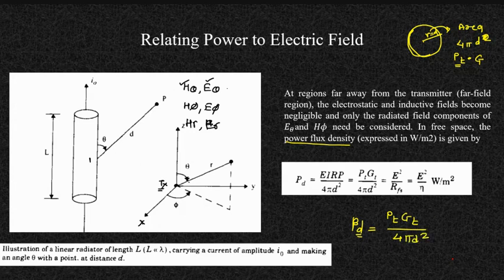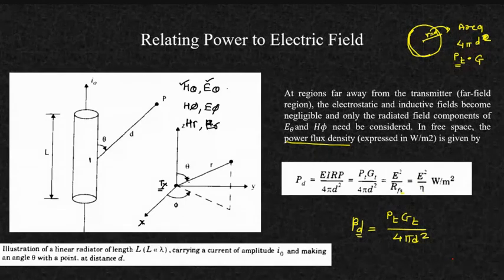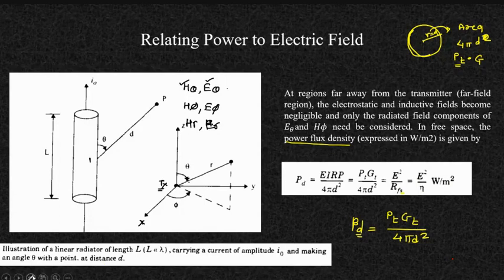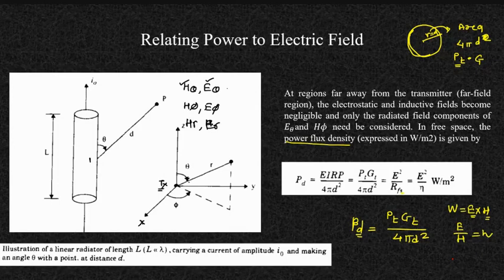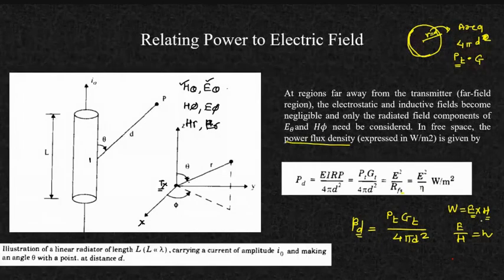Now what is this PTGT? In another way you can represent this as E square by eta, which is nothing but E square by eta. I think we have already calculated this particular term. Poynting theorem अगर आप यहाँ पे use कर रहे हो, previously I think I have already given it, Poynting theorem से आपका W कैसे होता है? E into H, electric field intensity into magnetic field intensity, और आपका E by H क्या होता है? eta होता है. So you can put that, अगर आप यहाँ पे H डाल रहे हो तो it will be E by eta. So E square by eta is nothing but आपका जो भी power density है वो.